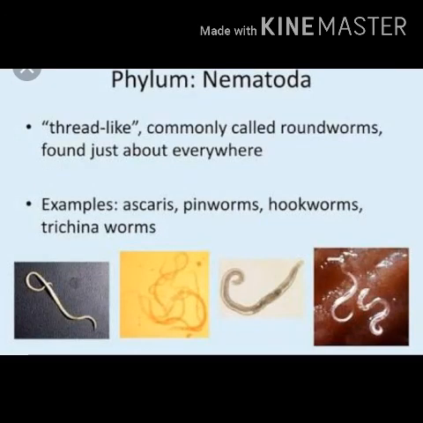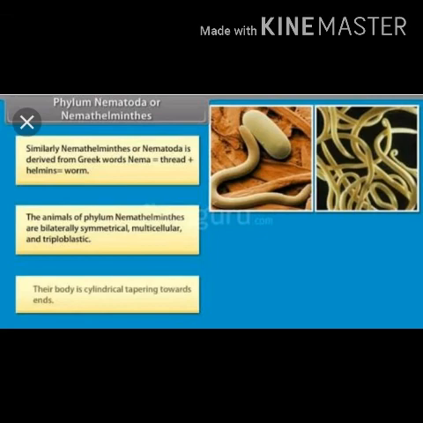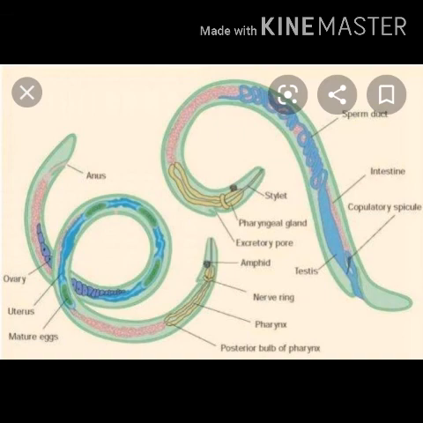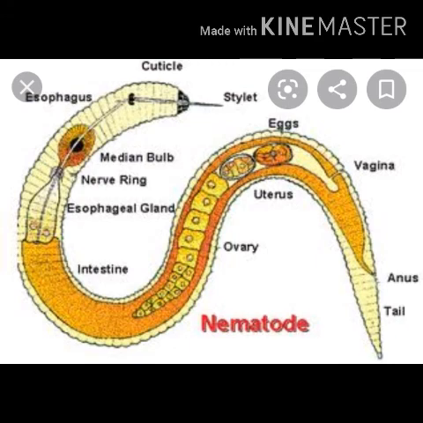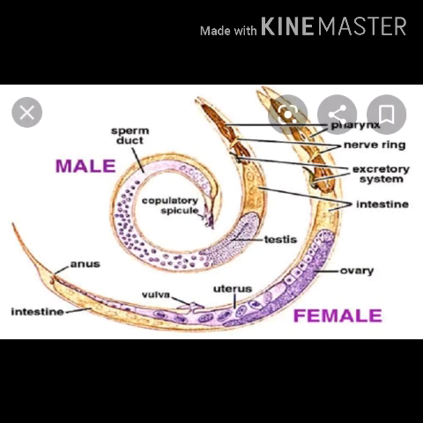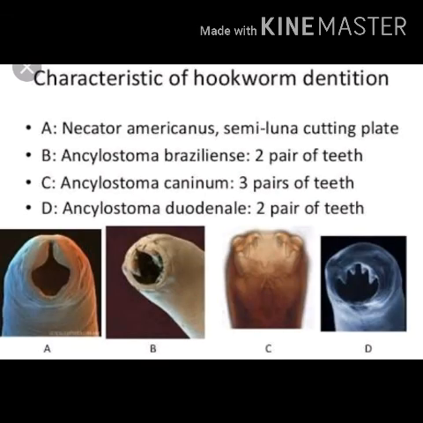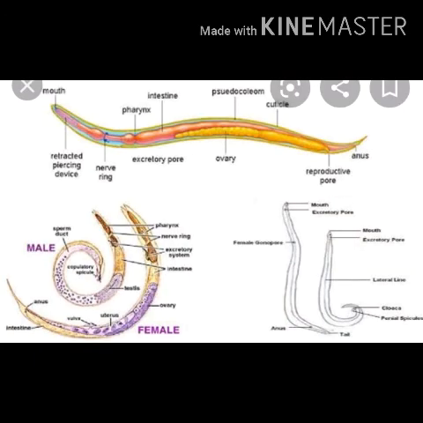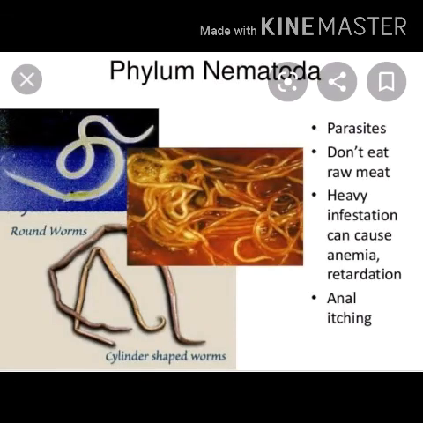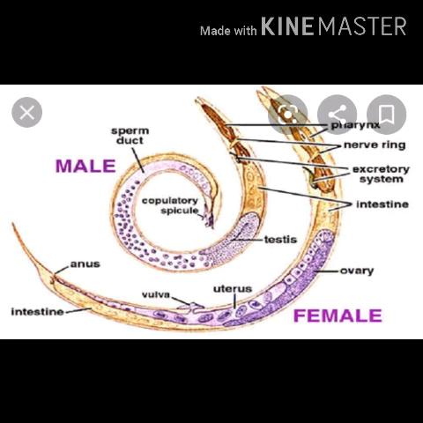Sexes are separate, that is dioecious. Generally they show sexual dimorphism, often females are longer than males. Fertilization is internal, and there is no asexual reproduction. Development may be direct or indirect. During indirect development, a larva is present: filariform larva in Ancylostoma, the hookworm, microfilaria larva in Wuchereria, and rhabditiform larva in Ascaris and Enterobius.